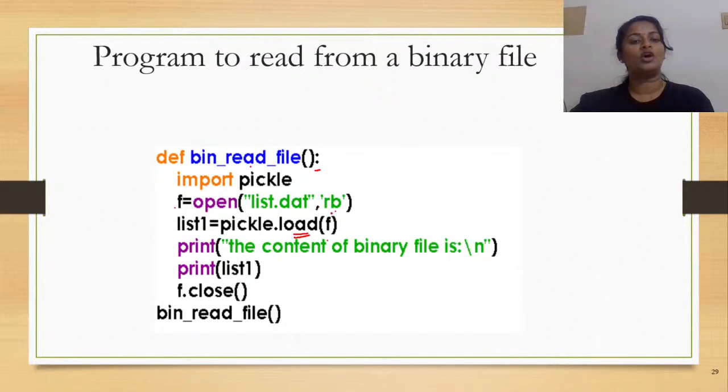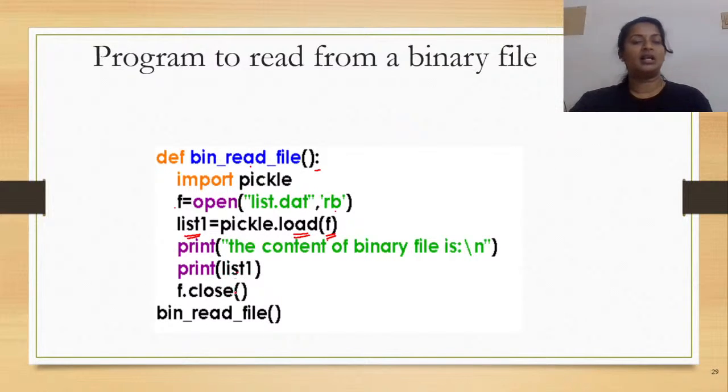So pickle.load of F. Now, whatever the load method reads from the binary file, which is pointed to by the file handle, in which form is it actually? In the byte string, right? So it has to be converted to a human understandable form. This conversion is done and then stored in the structure. So the contents are now assigned to the variable list1. Now, since you wrote a list onto the file in the previous example, what would list1 be containing? A list, right?